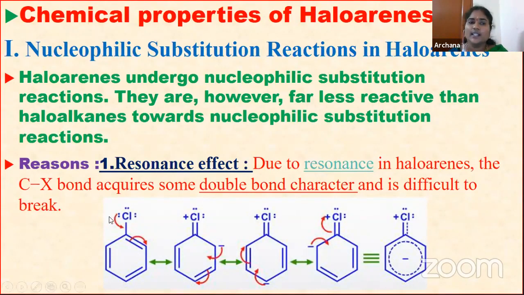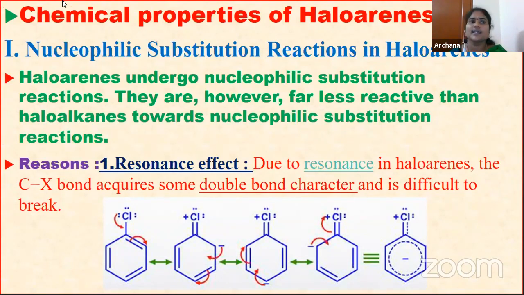The pair of electrons present on the halogen enters delocalization with the pi bonds. Due to this, the C-X bond acquires some double bond character. If it has double bond character, it is somewhat difficult to break. So this is the first reason why it is less reactive towards nucleophilic substitution reaction.